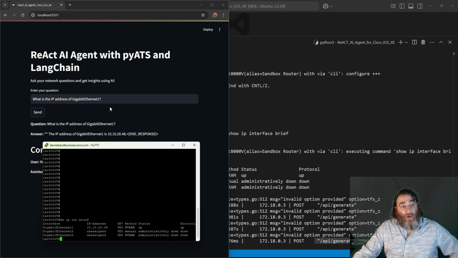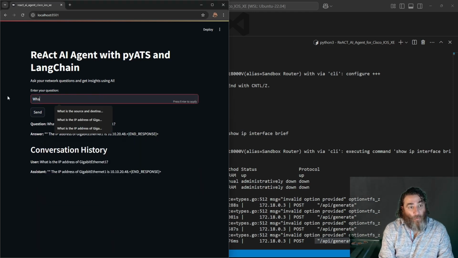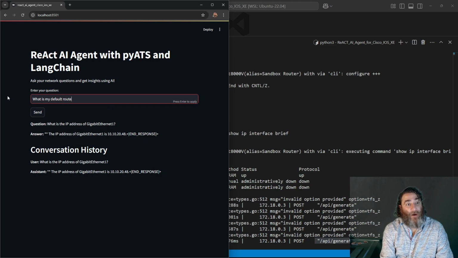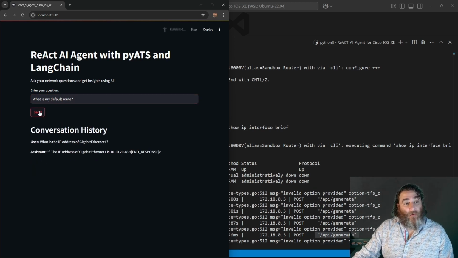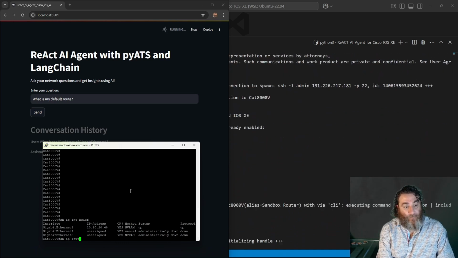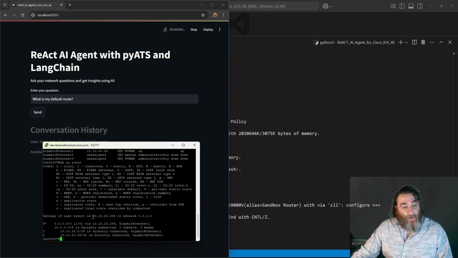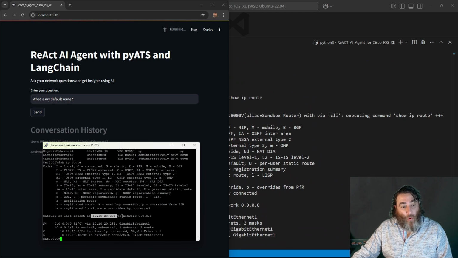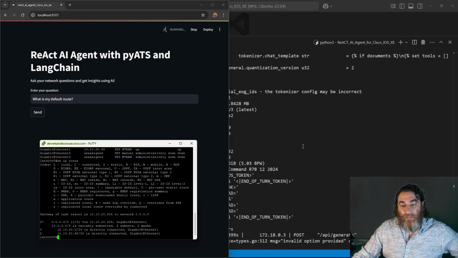Now let's do another read activity. How about, what is my default route? Now if I do a show IP route, we can see my default route is 10, 10, 20, 254 via GI1. All right, let's see what happens here.